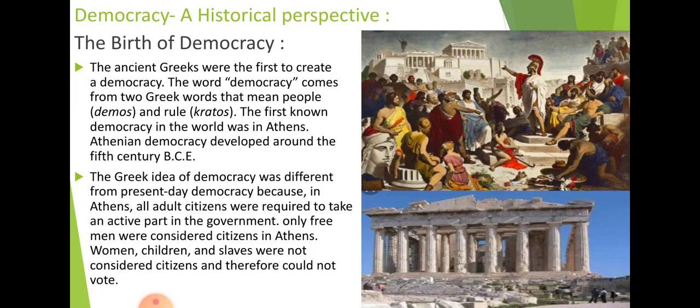So these adult male members met at one place and participated, or we can say they conducted the day-to-day governance, or they voted and framed several laws on different issues. This is one of the features present in democracy: people used to discuss with each other and form the law.